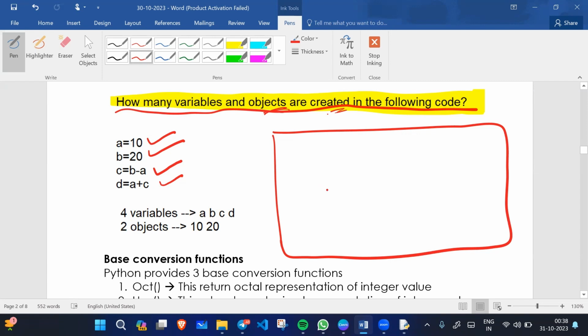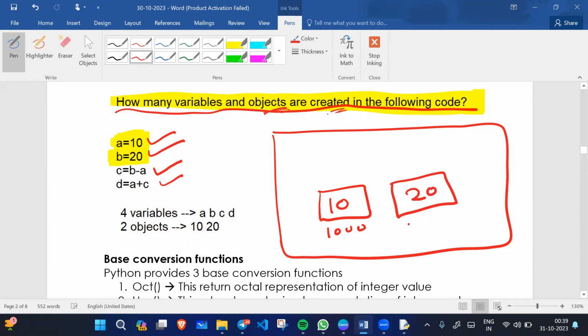For example, when we have a equals to 10, a memory block will contain the value 10, and the address may be 1000. Let's consider. Okay, so a memory block is created. For example, if we talk about b equals to 20.